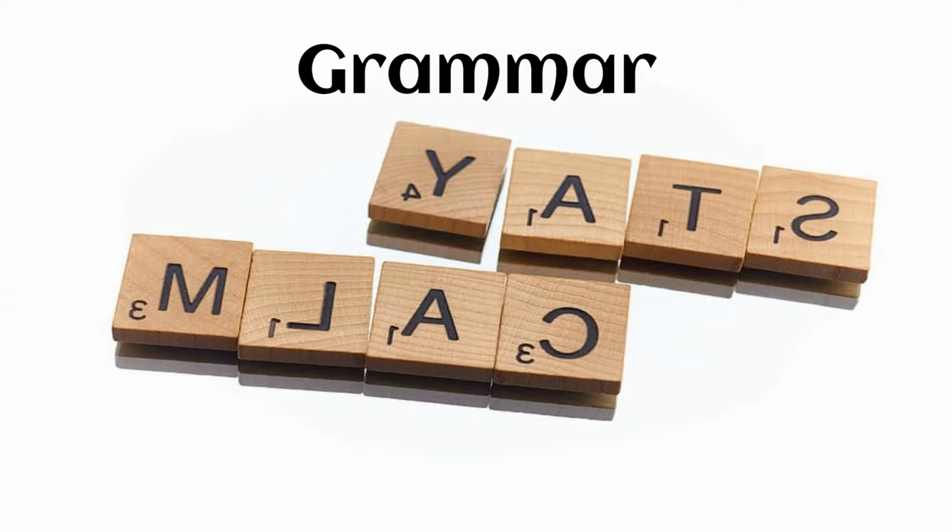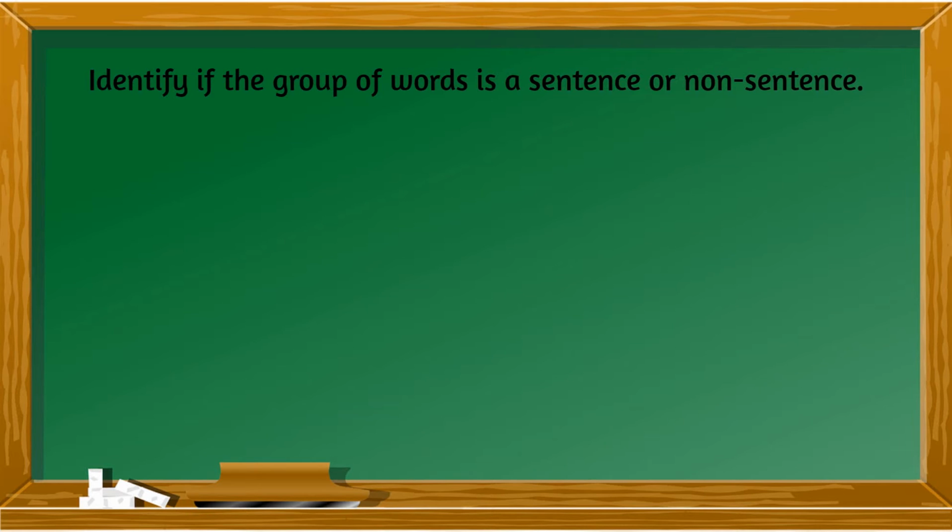Our next grammar lesson is on subject-verb agreement. But before that, I would like you to identify if the group of words is a sentence or a non-sentence. A group of boys. Is that a sentence or a non-sentence? Yes, you're right. It's a non-sentence because it does not have a subject and a predicate.